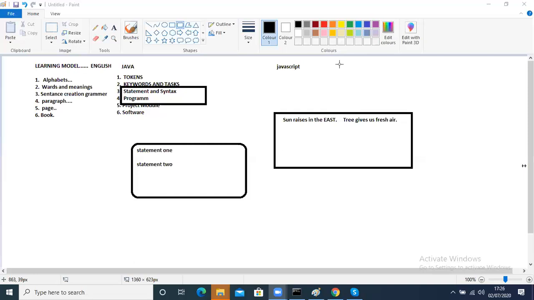So similarly, to learn Java, the basic unit is the token. So it's like an alphabet, the basic thing that you need to know. Then, to build on that, you have keywords, and you